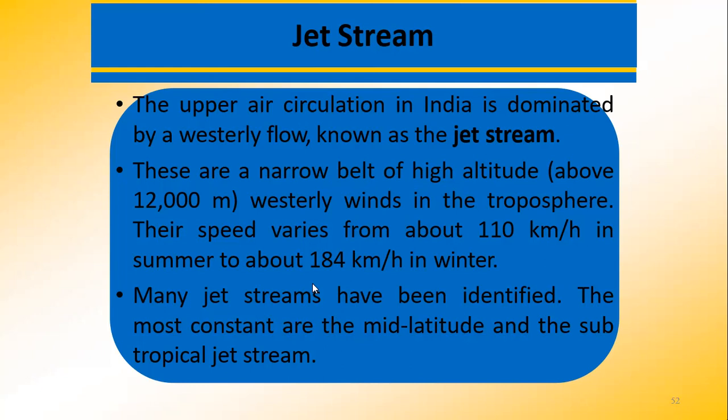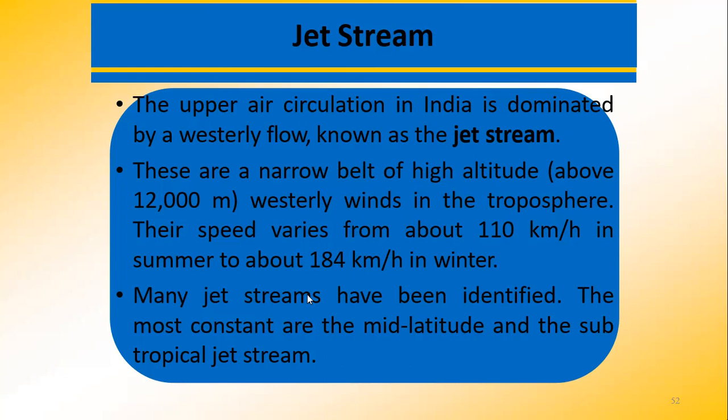Now what happens is, over India, these jet streams blow south of the Himalayas all year except in summer. So what is a jet stream? Basically, these are narrow belts of high altitude, that is, we are talking about 12,000 meters. These are narrow belts of high altitude westerly winds in the troposphere, and their speed varies from 110 kilometers an hour in summer to 184 kilometers an hour in winter.